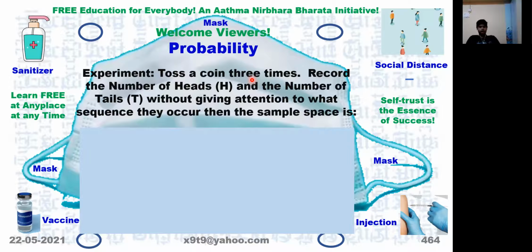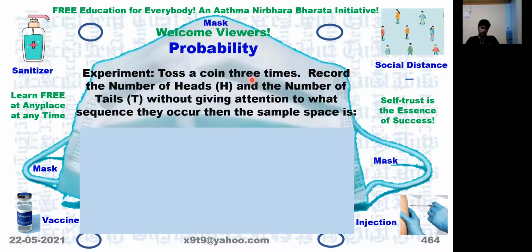Then you can consider 2 heads and 1 T. That is another pattern. First pattern is HHH. Second one is 2H and 1 T. Third one is 1H and 2 T's. Then all the 3 T's.